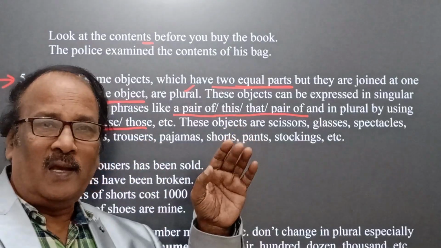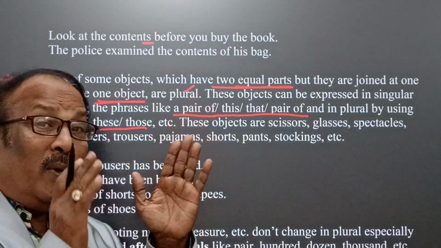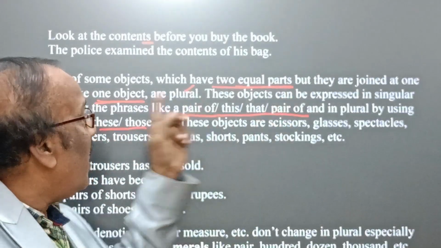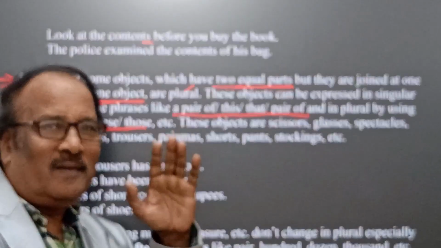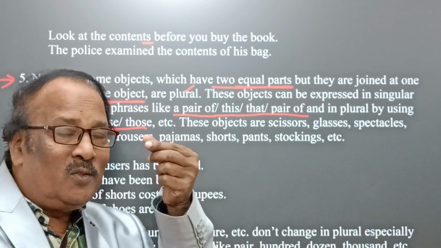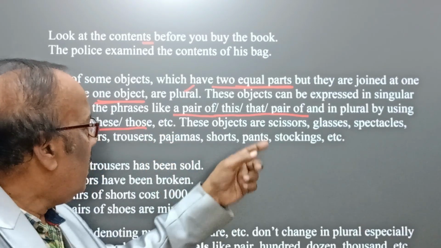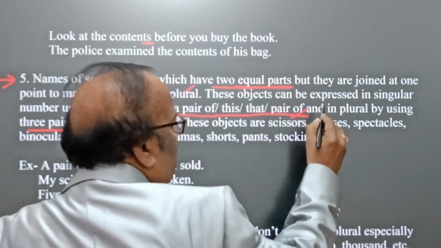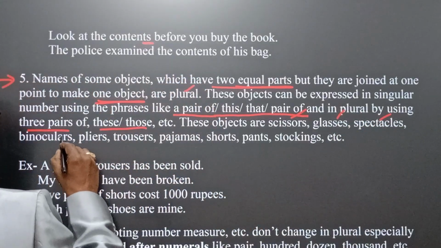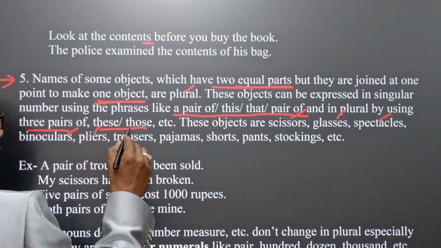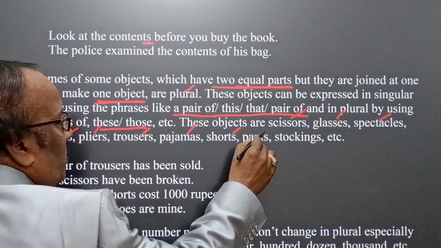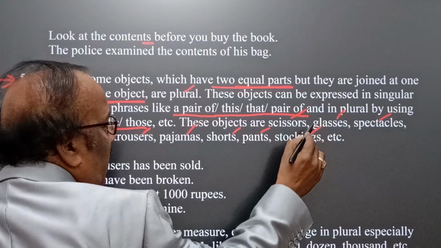Some objects have two parts, but they are joined at one point, just like scissors. Naturally two parts but joined at the middle. Scissors, glasses, spectacles, binoculars, pliers, trousers, pajamas, shorts, pants, stockings.